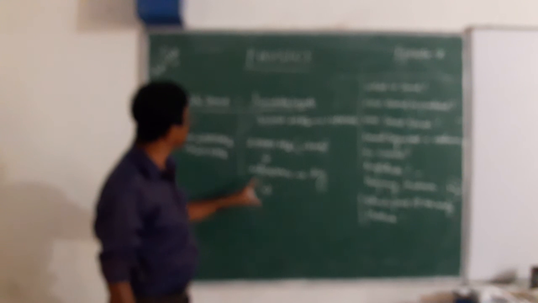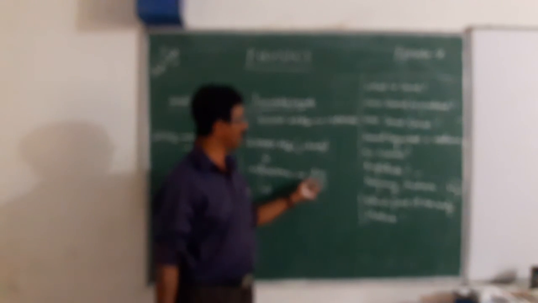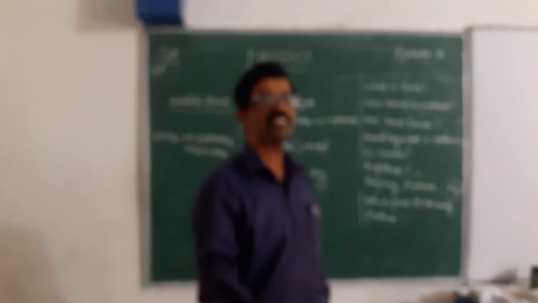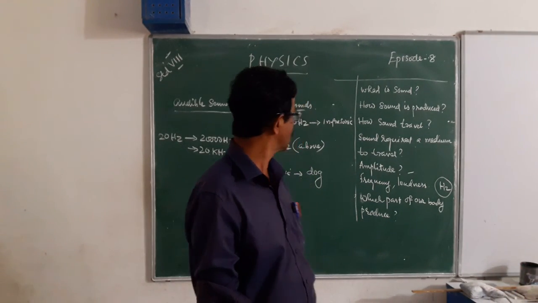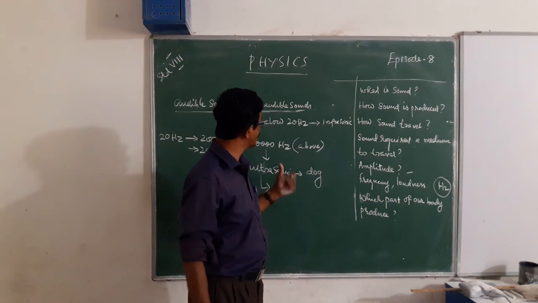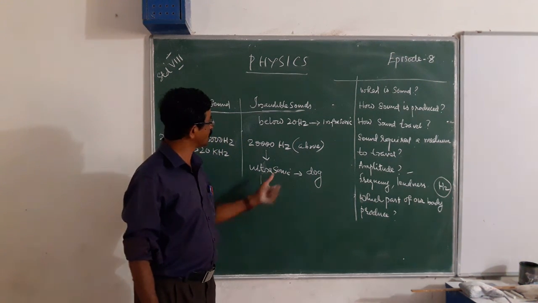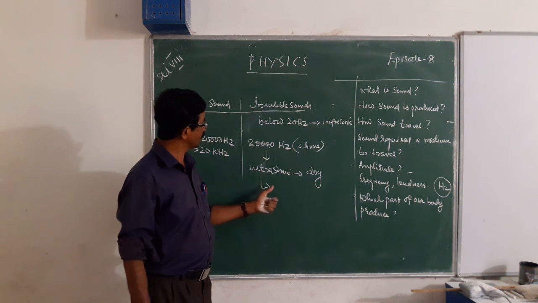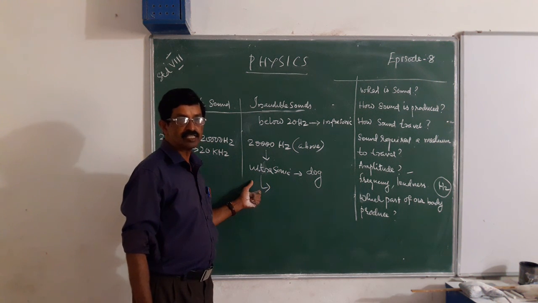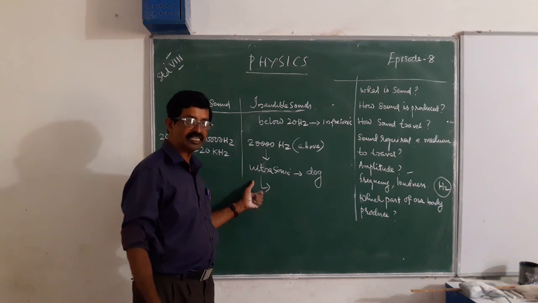Then frequency above 20,000 hertz is called ultrasonic sound. That sound is used in a garden whistle to train a dog. The dog can hear that sound, and bats also use this type of sound to travel at night and catch prey. In our everyday life, ultrasonic sound is used in the medical field to trace the path of certain blocks or other things, and also to detect some